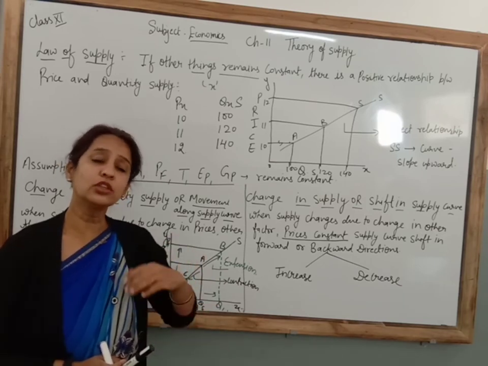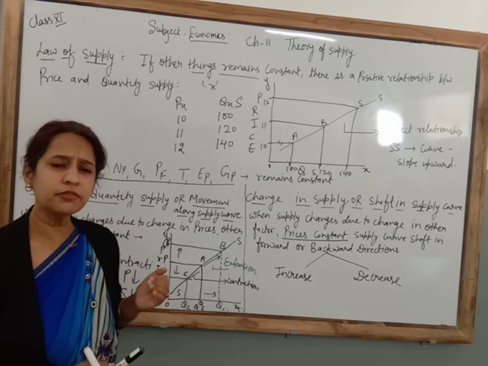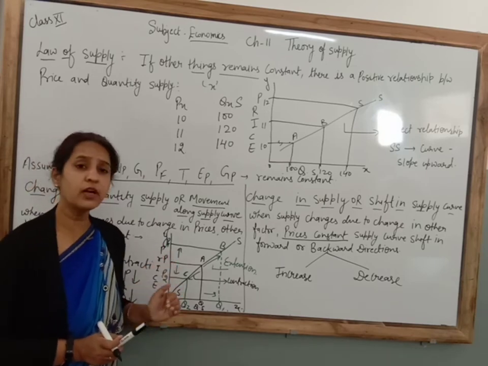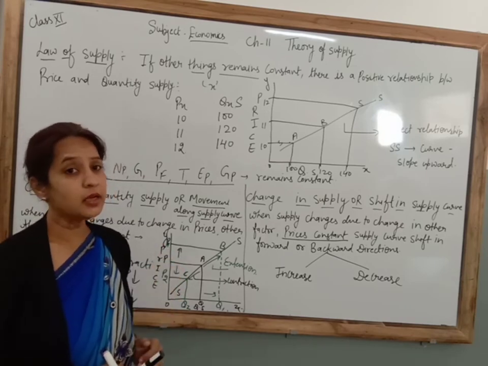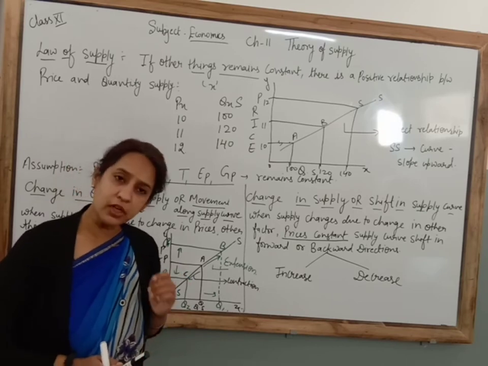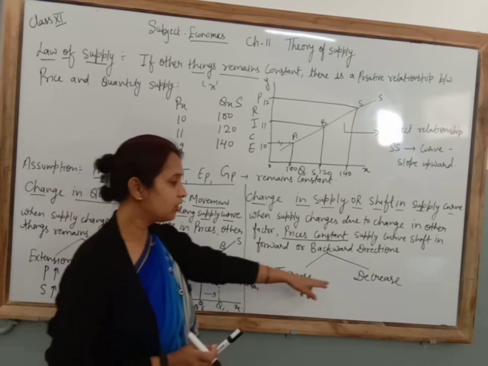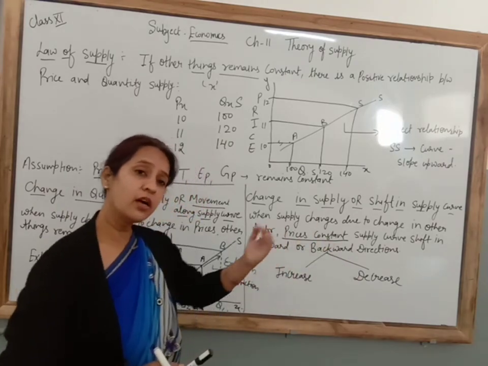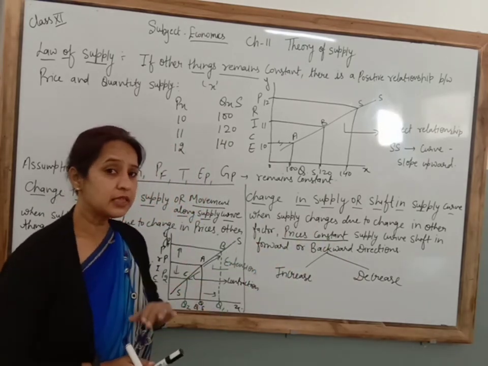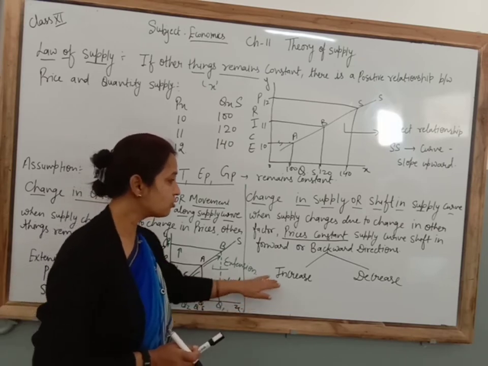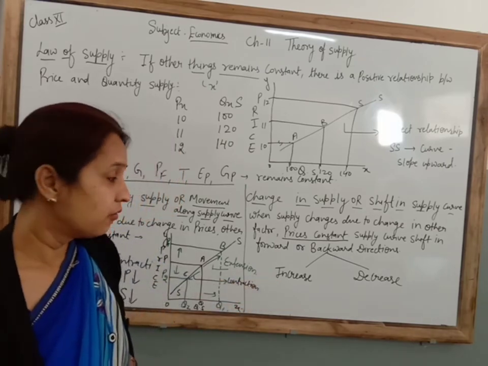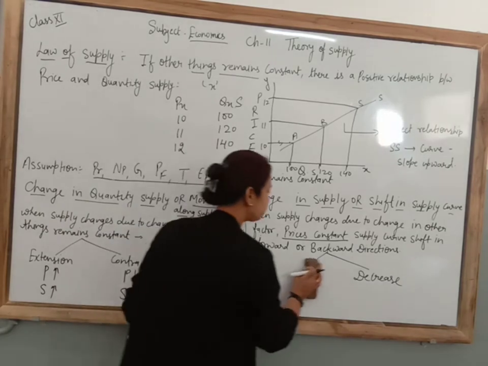When the cost of production increases, definitely the producer's profit will decrease, and when the producer's profit decreases, definitely he will decrease the supply of the commodity. So in that condition, the supply curve shifts. Clear? But prices remain constant in the market. So I am going to explain this with a diagram. Look at there.